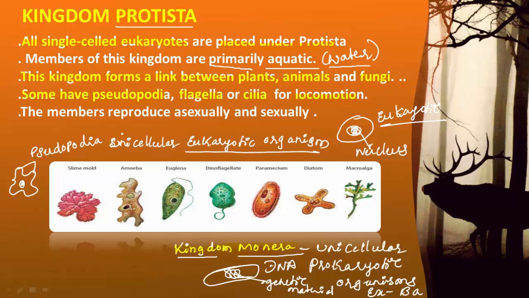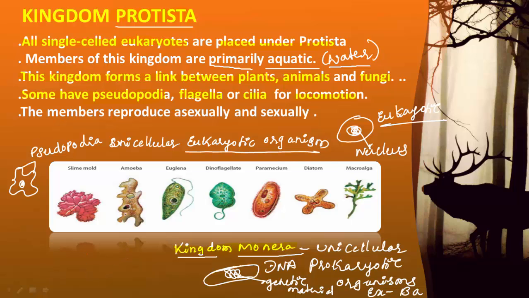The foot is not a permanent structure, and those foot-like structures disappear. Therefore, the meaning of pseudopodia is false foot. False foot because the pseudopodia are not permanent structures. They are changing continuously.